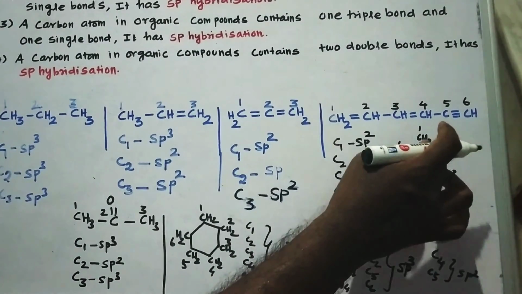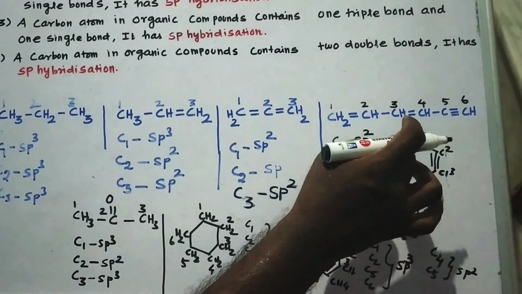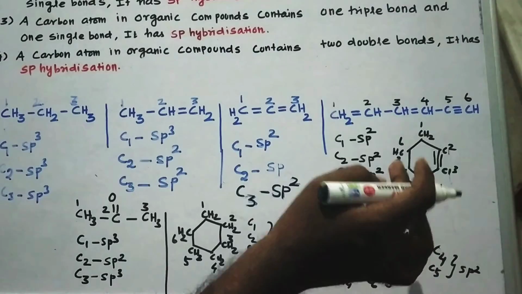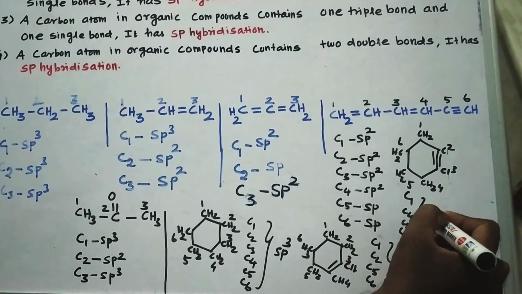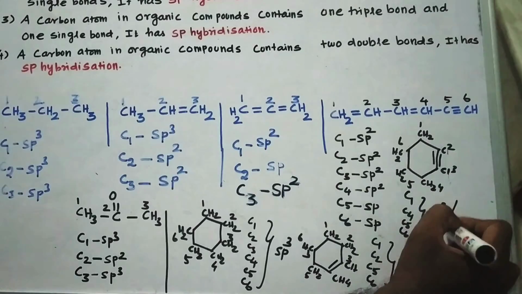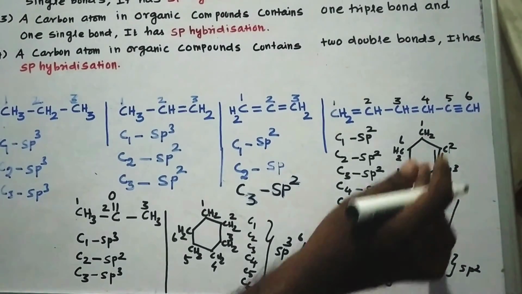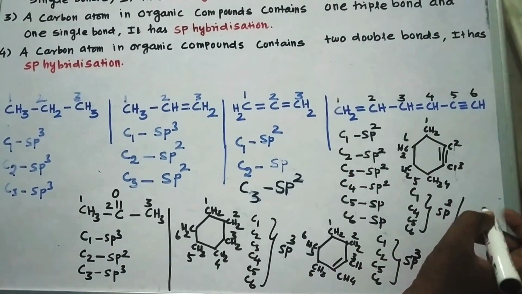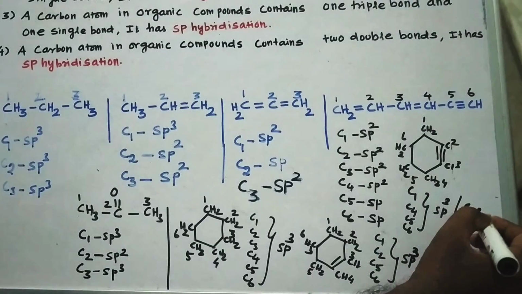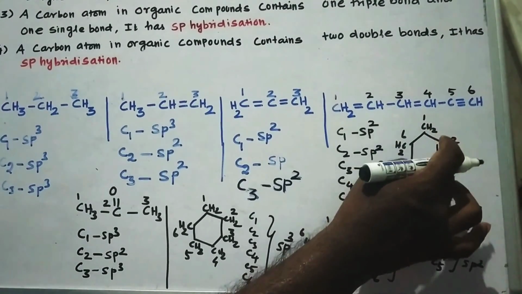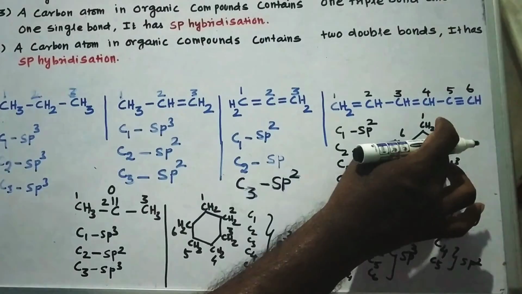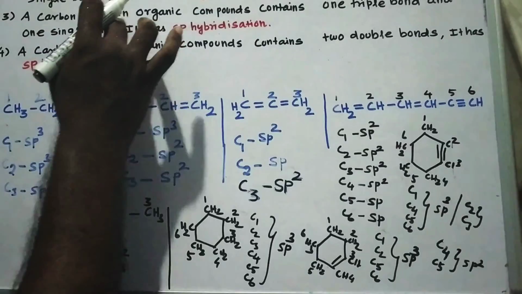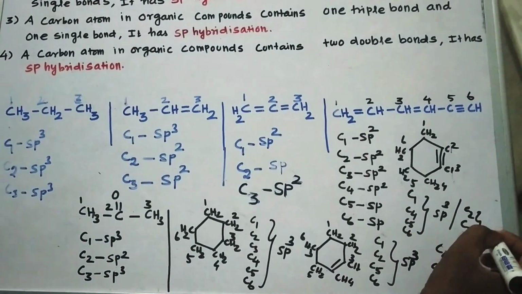So C1, C4, C5 and C6 each have 2 hydrogen atoms and 2 single bonds. That would be in the state of sp3. But let us consider these compounds. In these compounds, C2 and C3 have a triple bond between the 2 carbon atoms and one single bond. Therefore, it is in the state of sp hybridization according to rule number 3. It is sp hybridization.